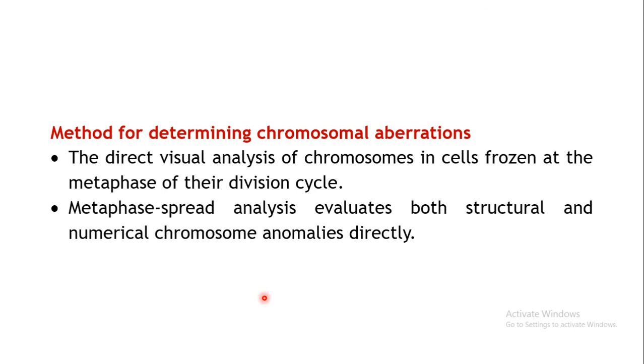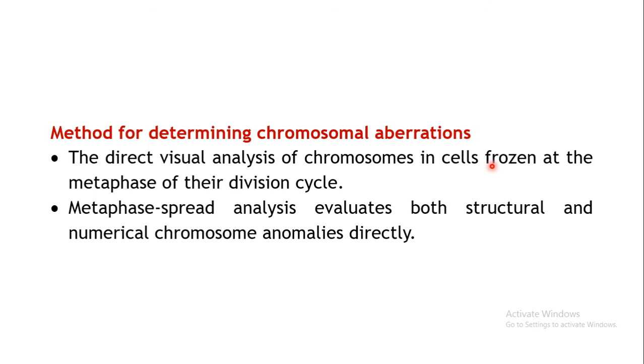Now how can you determine whether chromosomal aberrations have taken place? These are observable under the microscope, right? Direct visual analysis of chromosomes is done, of the frozen cells at the metaphase level during cell division.